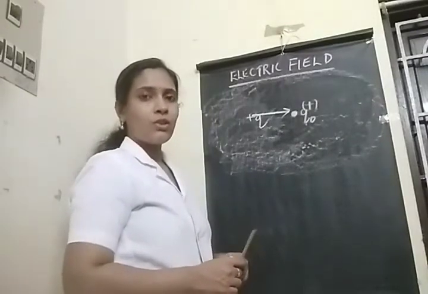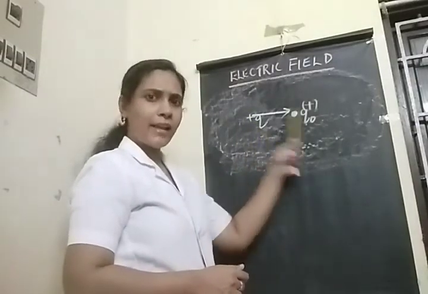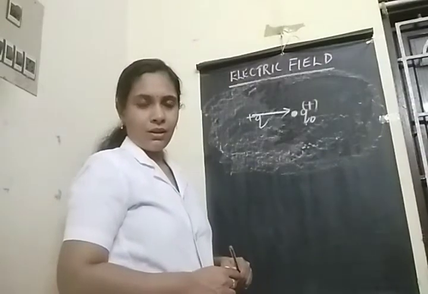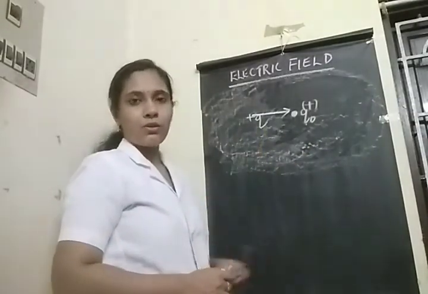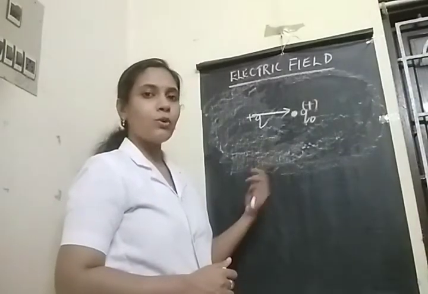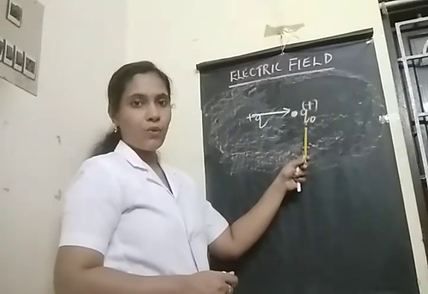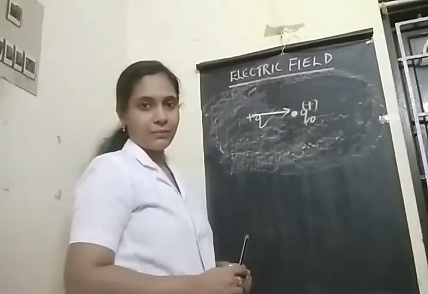You may think only our source charge can exert a force on the test charge. Our test charge can also exert a force on our source charge, right? Because both are charged bodies. If one charge is exerting a force on another charged body, then there will be a reaction.